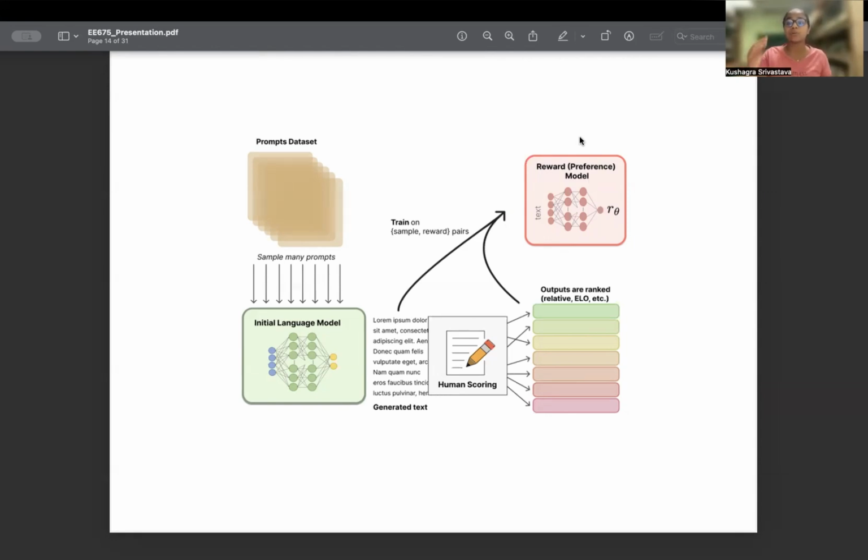After the reward preference model reaches the desired accuracy, that is going to be used to train the initial language model further. We can also go about the other way, where we train the two models intermittently. For a few rounds, we are going to train the language model, and for a few others, we are going to train the reward preference model.